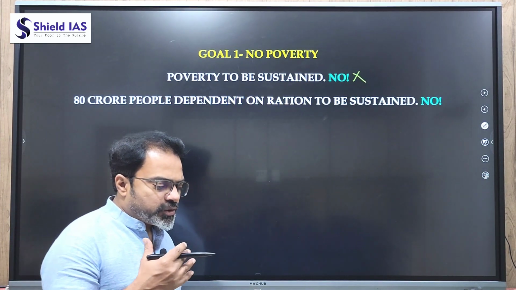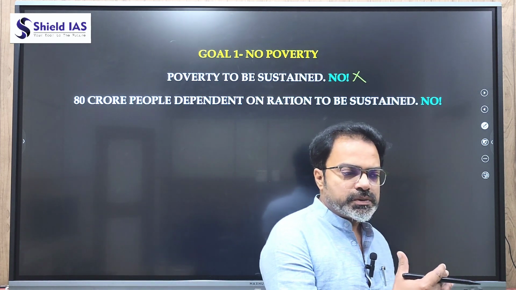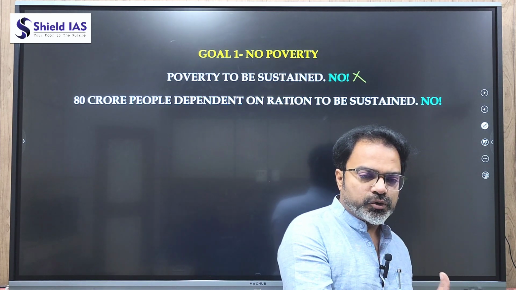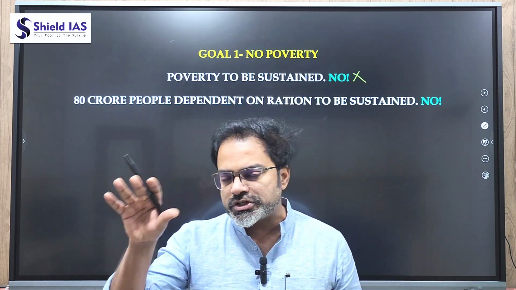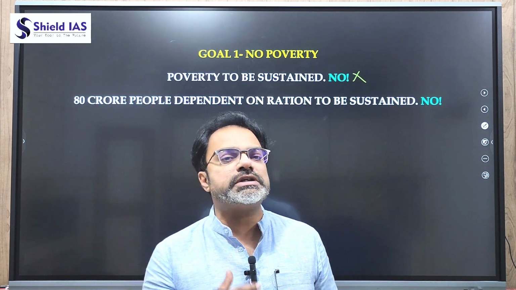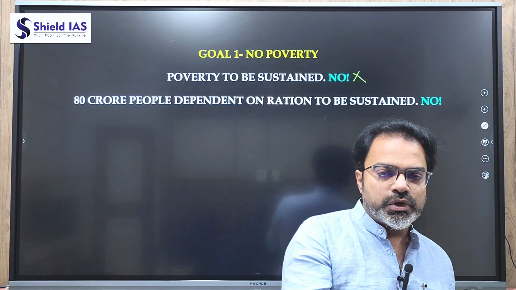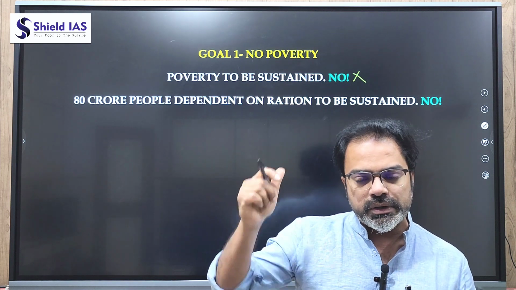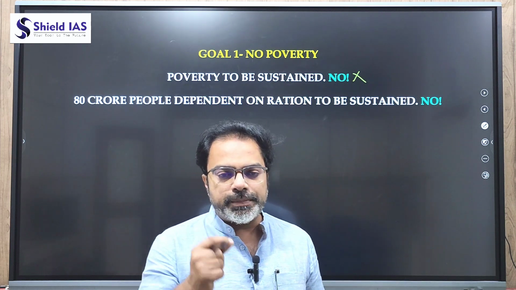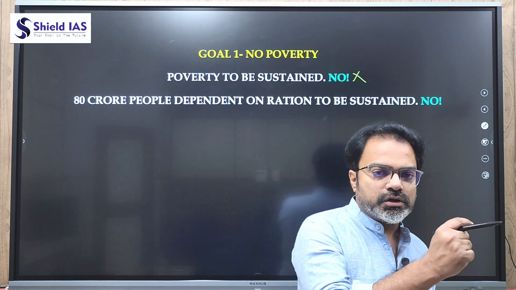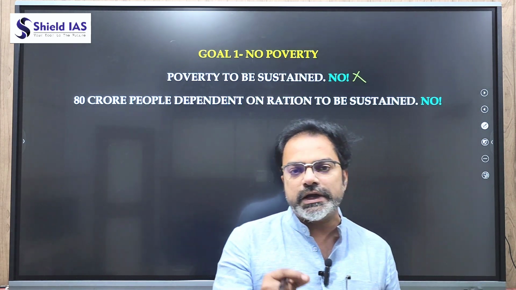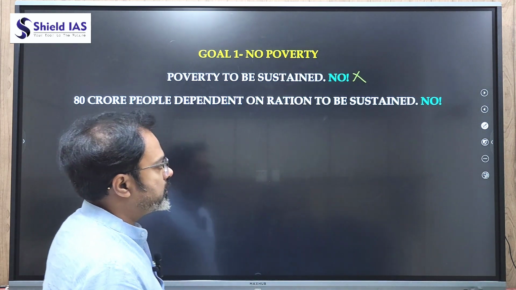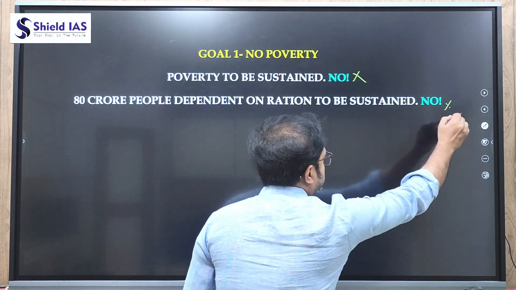Now in India, 80 crore people are dependent upon rations. So 80 crore people depend upon ration. Is this to be sustained, or is it making them self-reliant that has to be sustained? That has to be sustained. So this is not the right way forward for elimination of poverty. Dependency of the people on food rations is not the way of eliminating poverty. So hence a big no here.